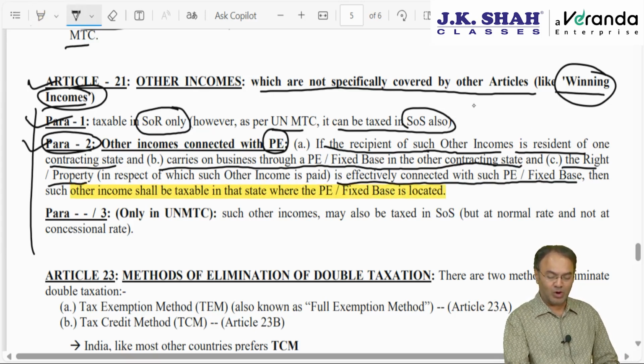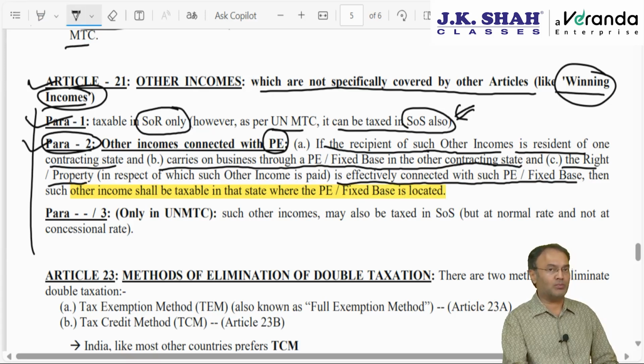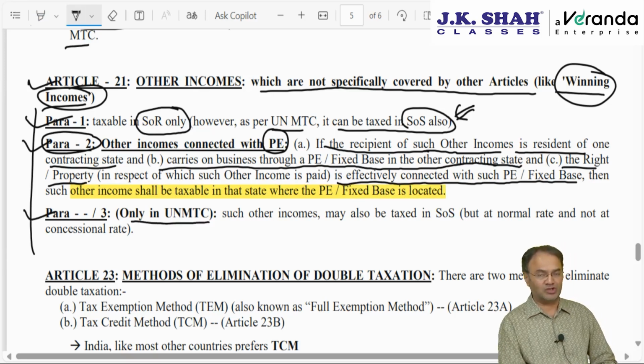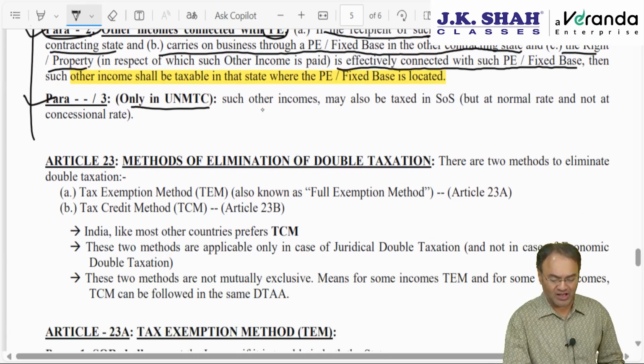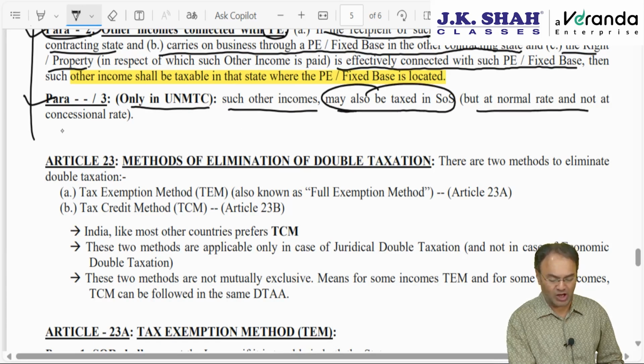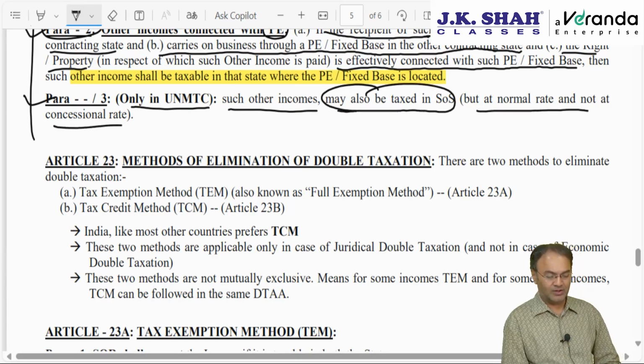And as per the UN model, it can be taxed in SOS also, but without a concessional rate. That is given in para 3, only in the UN model, not in the OECD model. As per the OECD model, this income will be taxed only in the state of residence. As per the UN model, which India generally follows, it will be taxed primarily in SOR, but SOS can also tax. Such other income may also be taxed in SOS, but at the normal rate and not at a concessional rate. Clear?